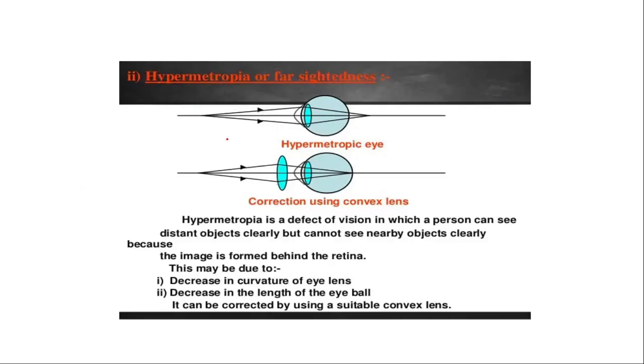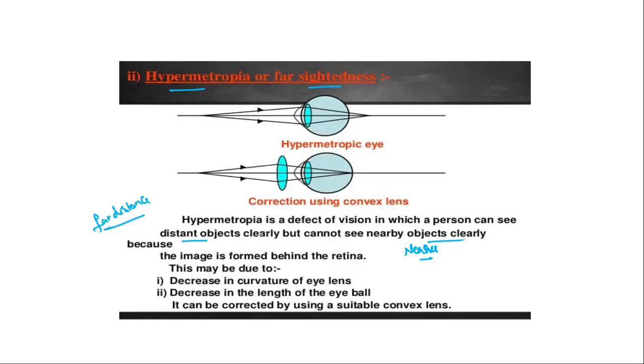Okay guys, the next defect is hypermetropia. So what is meant by hypermetropia or farsightedness? A person who has this defect can see objects which are placed at a certain distance, but he cannot see clearly the objects which are nearer to him. He cannot see the objects which are nearer, but he can see those which are at a far distance from him.